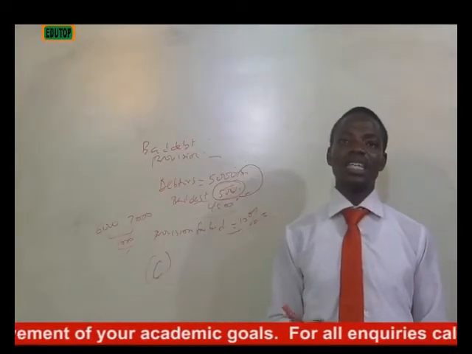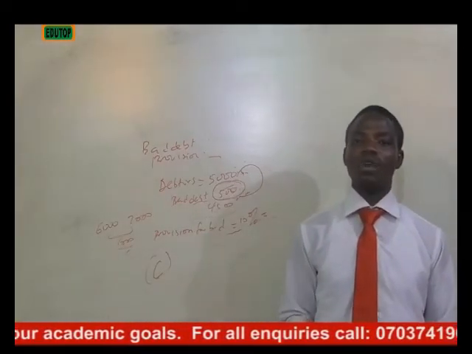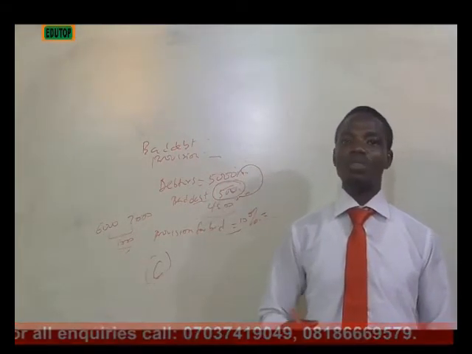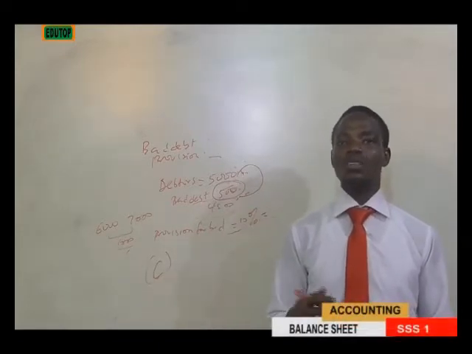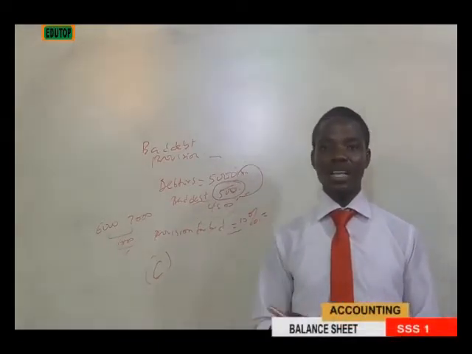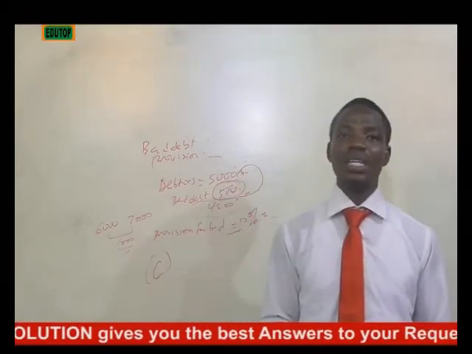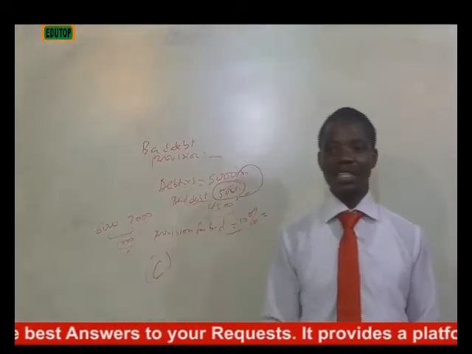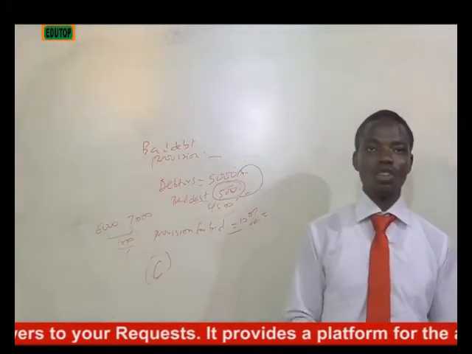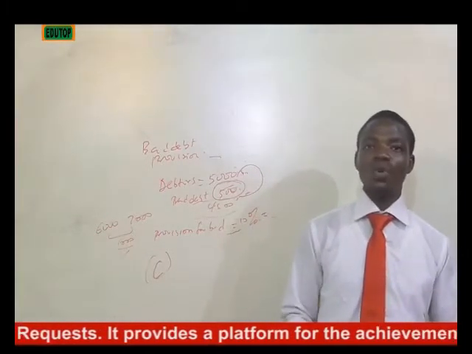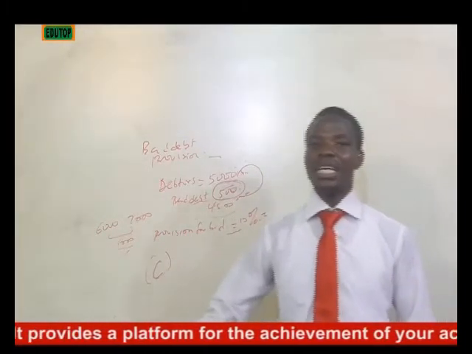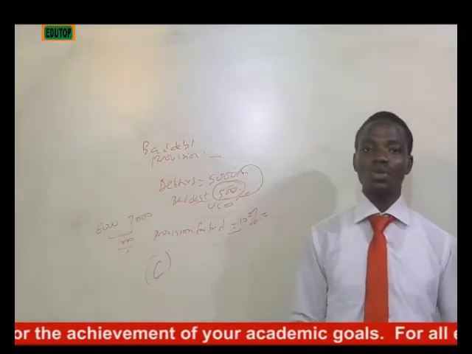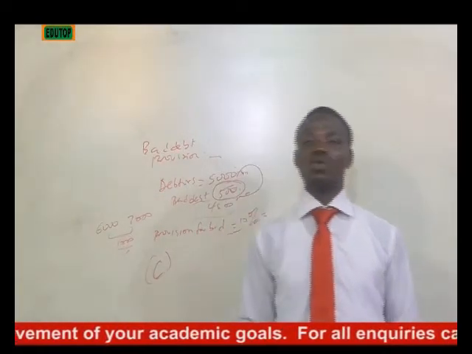But it is not easy to convert fixed assets into cash because of the huge amount it entails. Like an asset that was 500 million, you can't dispose of it within a short period of time. It can take a long period of time. So current assets are the assets that you can easily get, like cash. If the company is short of liquidity and wants to make some payment, then they can easily get through with their cash in the bank, or they can easily sell some stock to get cash at the end of the day. So that's what we call current asset.